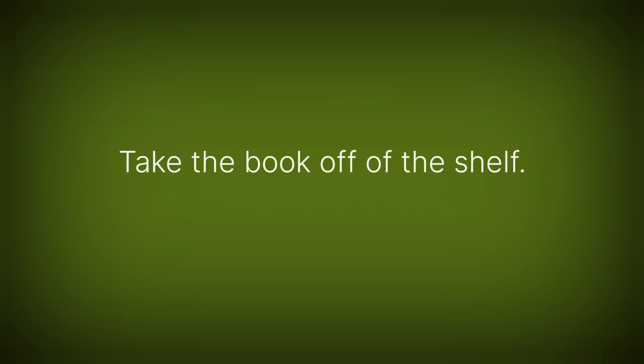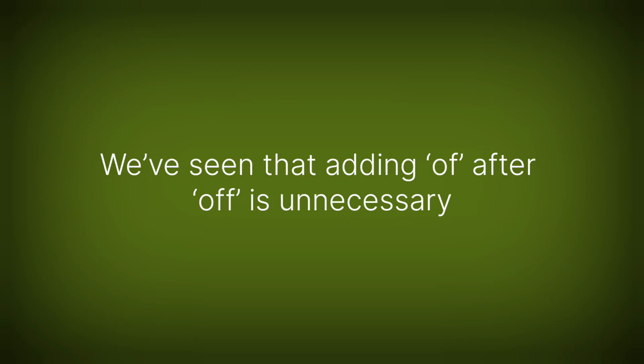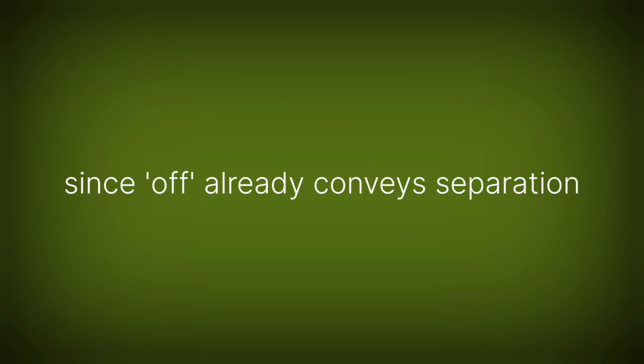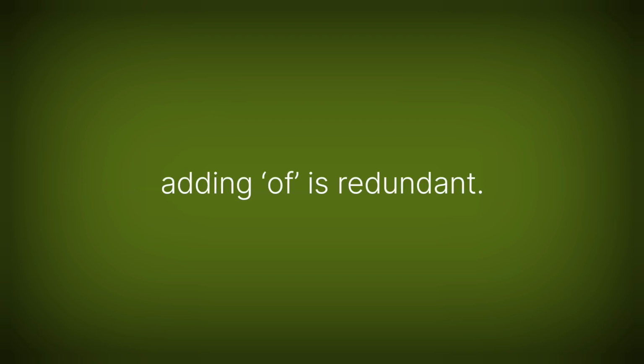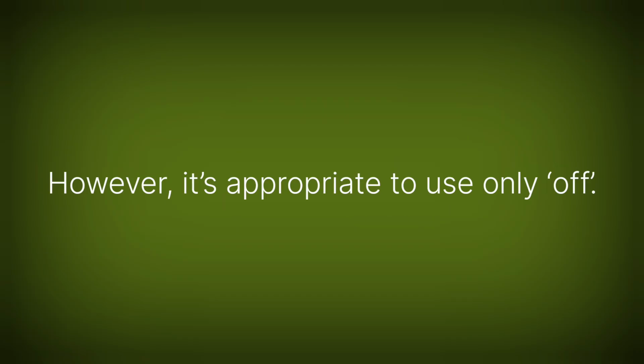Take the book off of the shelf. Again, this sentence is incorrect. A better way to put this is: take the book off the shelf. As these examples show, adding "of" after "off" is unnecessary, since "off" already conveys the idea of separation. Adding "of" is redundant. However, in informal speech, especially in American English, "off of" is sometimes used. While it may be acceptable in certain dialects, it's often more concise to remove "of" after "off".